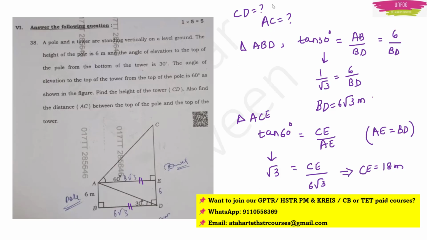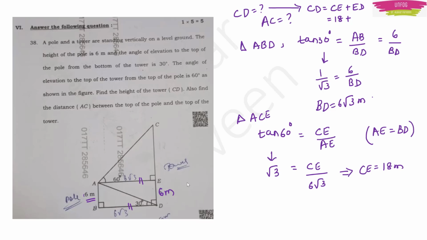Now what is the question? We have to find CD. What is CD? CD is equal to CE plus ED. CE we have now found is 18 meters, and ED they have given in the question indirectly. AB is 6 meters, so ED will also be 6 meters. So this will be our answer, 24 meters. This is our CD. Now one question is done.